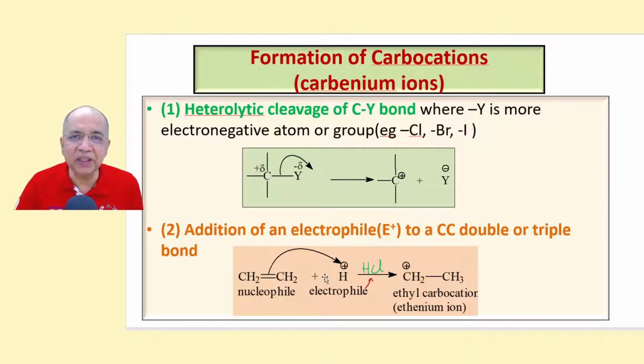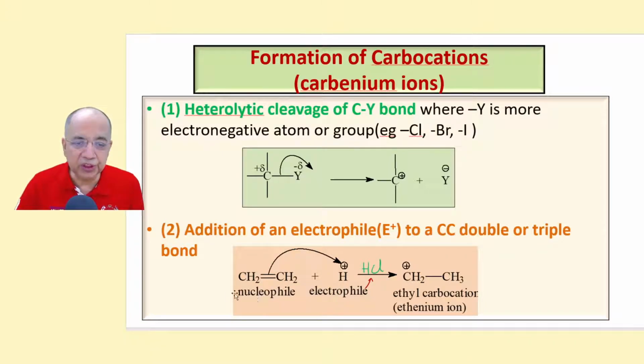The other method is the addition of an electrophile to a carbon-carbon double bond or triple bond. You know, alkenes and alkynes act as nucleophiles because they can donate an electron pair, the pi electron pair. So if you have an electrophile HCl, it will abstract a proton. The true electrophile is HCl because H plus doesn't exist freely.